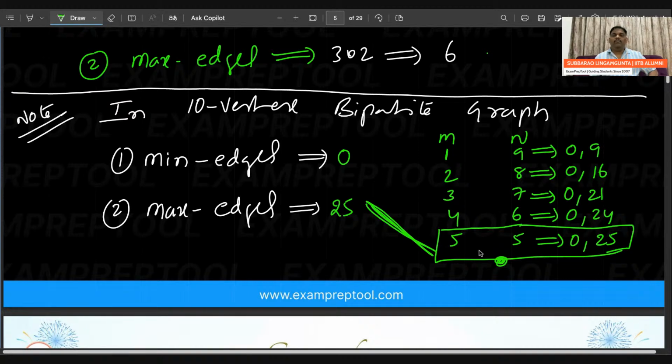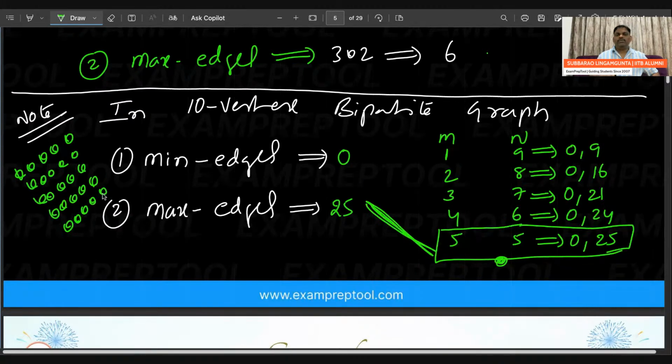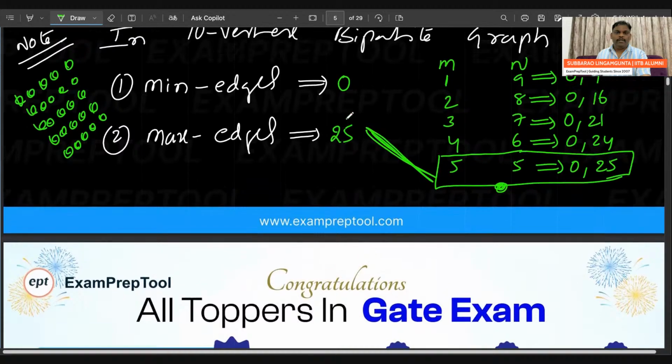It's a very, very important problem. This problem may come in the exam. Be careful. I am keeping the star operator also. 25 stars I kept, 5 fives are 25. Please try to understand. It may come in the exam. Is it okay?